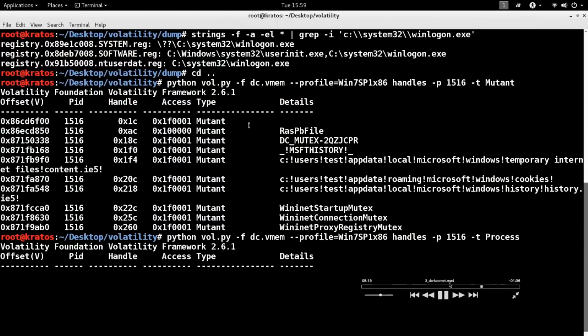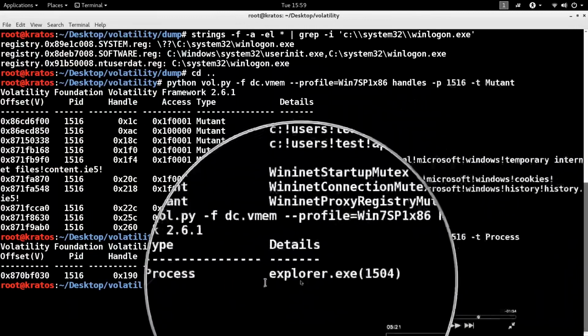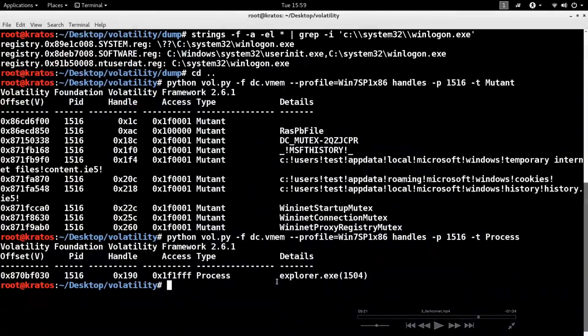Now, what else can I do? I'm also looking at the process handles, because sometimes malware can inject code into another process, right? To inject code into another process, it has to open a handle to the process that it wants to inject. So when I look at the process handles, you see there is a process handle to explorer.exe, which is a legitimate process. So I'm guessing that probably malware is injecting code into a legitimate process. So now I want to inspect the memory of explorer.exe to see if there is code being injected.